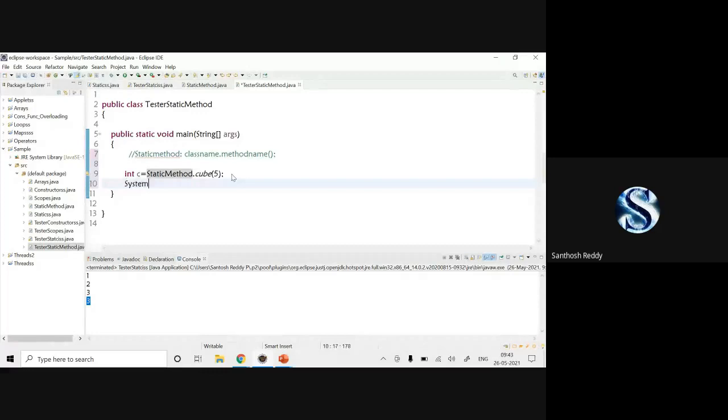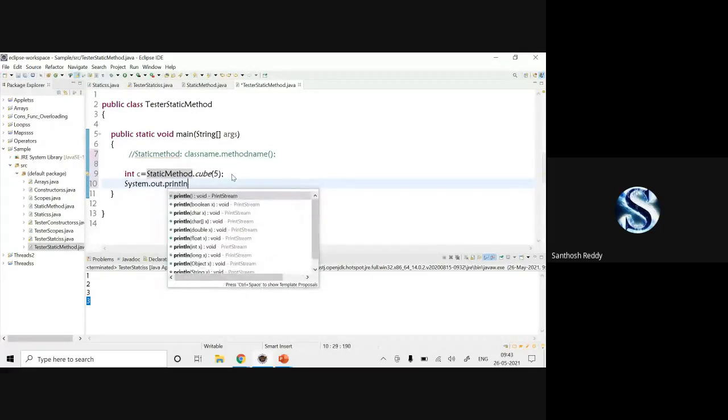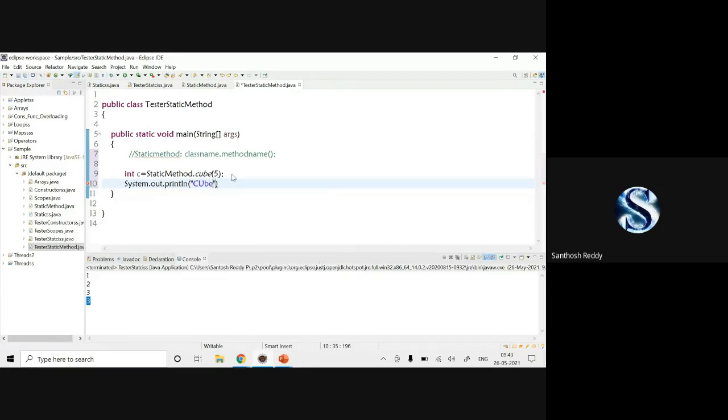Now system dot out dot println, cube is equal to plus c. Now you can execute the code. What happened? Okay, I have not given a semicolon here. So cube is equal to 125: 5 into 5 is 25, 25 into 5 is 125.